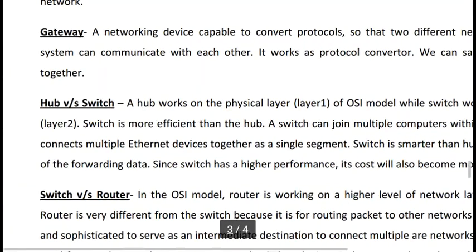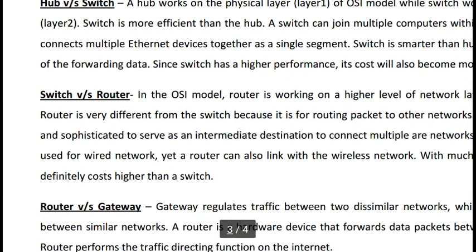So we can simply say, if we have 2 or 3 computers directly, for this purpose we can use a switch or we can use a hub. But a hub works only on the physical layer, while a switch works on the data link layer.